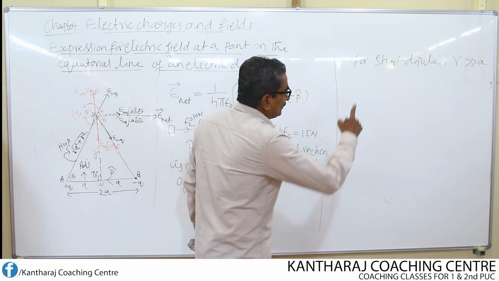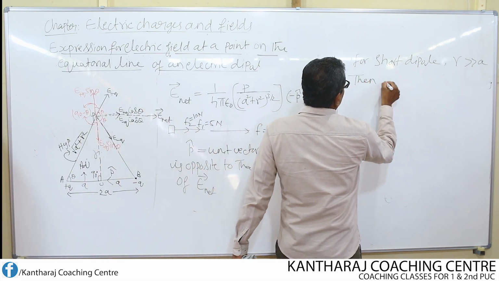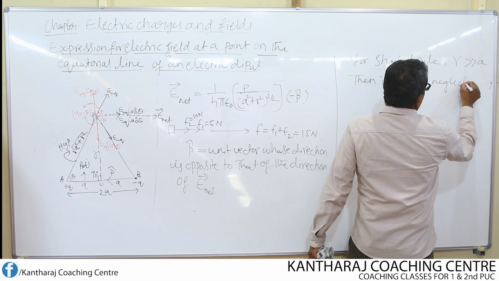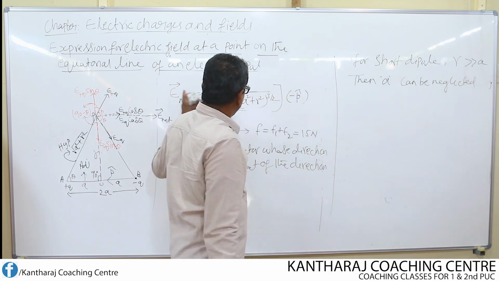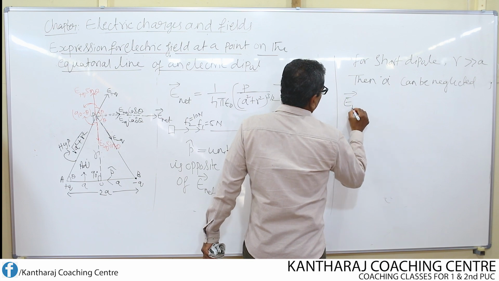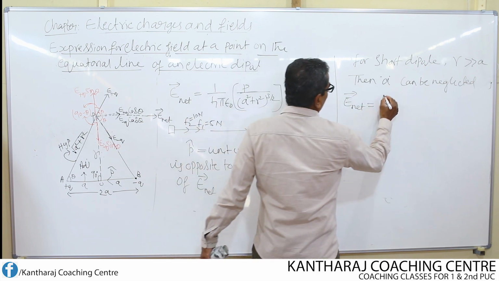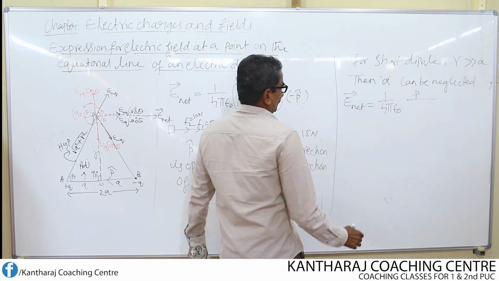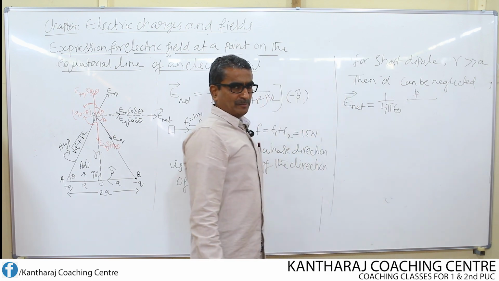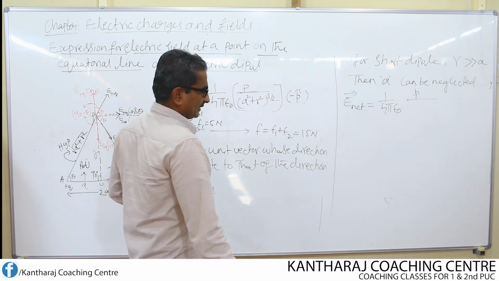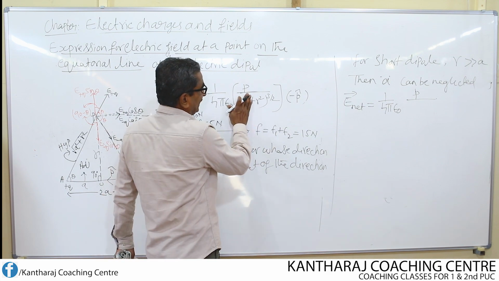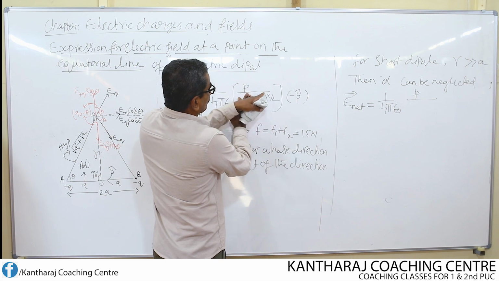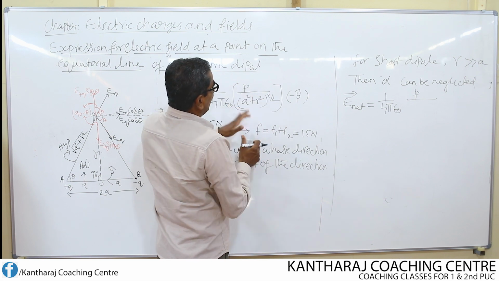So therefore, if that is the case, then what can be neglected? The term a can be neglected. If we neglect this, what do we get in this equation now? E net now becomes equal to 1 over 4 pi epsilon naught, then P divided by, what am I neglecting? Remember, for dipole moment use small letter p. I am going to neglect a square. If I neglect a square, then it becomes r square whole to the power of 3 by 2. So square and square get cancelled. Finally, what is left? r cube is left.